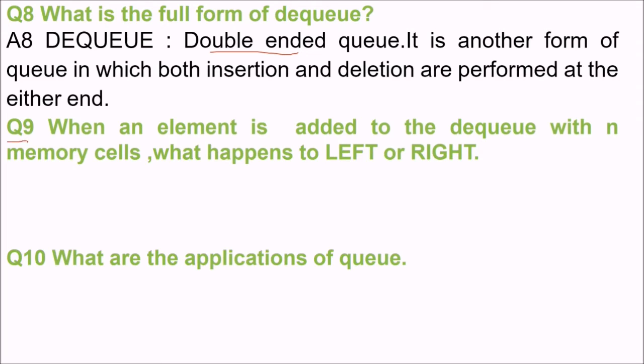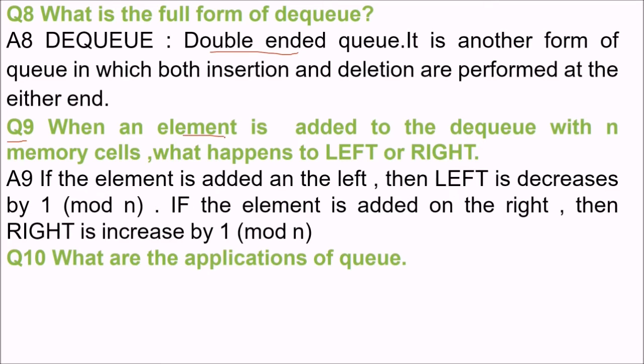Next question is, when an element is added to the DQ with n memory cells, what happens to left and right? Say again, I'll speak out the question. When an element is added to the DQ, which is the double-ended queue with n memory cells, what happens to left or right? If the element is added on the left, then the left is decreased by 1. If the element is added to the right, then the right is increased by 1. That is, modulo n. See, if n elements are added, we take modulus: increase by 1 mod n and decrease by 1 mod n. Because this is not a simple queue, this is a DQ, double-ended queue.